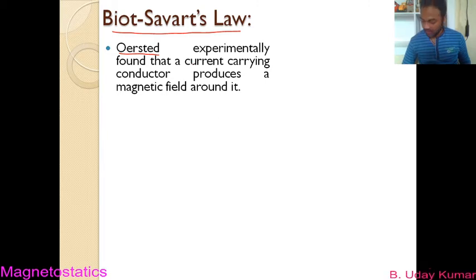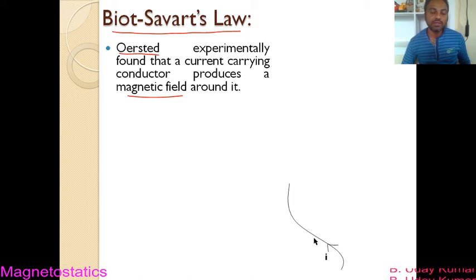Let us assume that this is a current carrying conductor, that means there is a wire in which the current flowing is I. Oersted found that a magnetic field is produced around it.